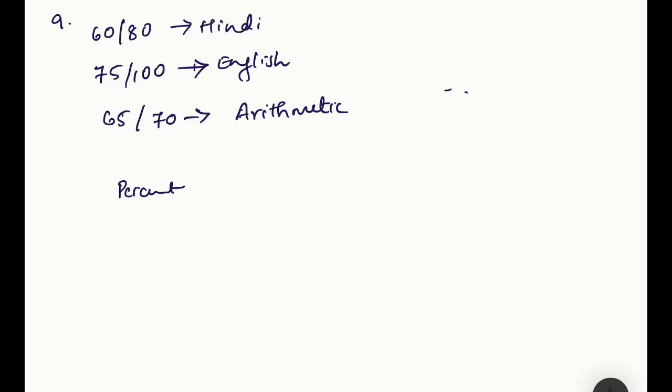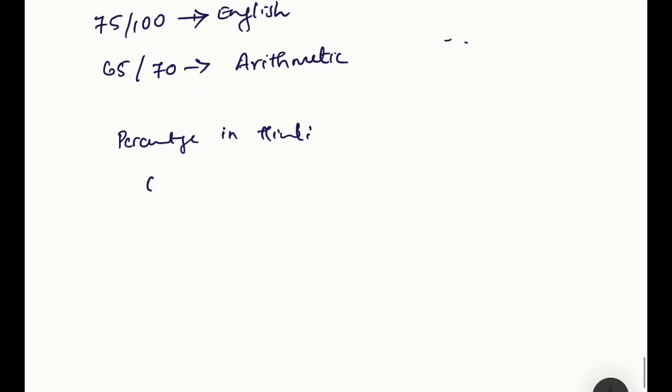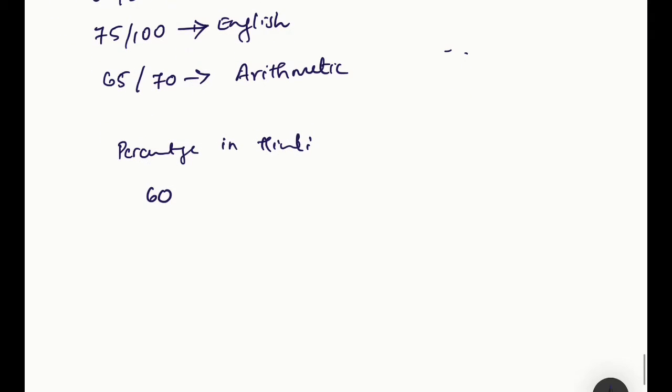Percentage in Hindi we'll find first, right? How do we do it? He got 60 marks out of 80. So 60 by 80 into 100 we do. Cancel. 4 2s are 2, 5 2s are again 2, 3s are 30. So you get 30 into 5, that is 150 by 2. 150 by 2 was how much? 75%.